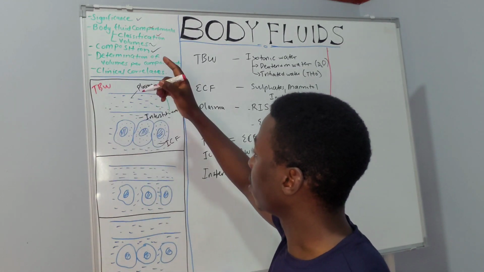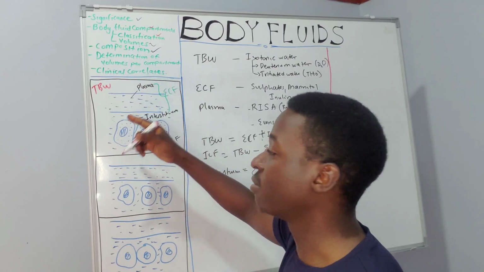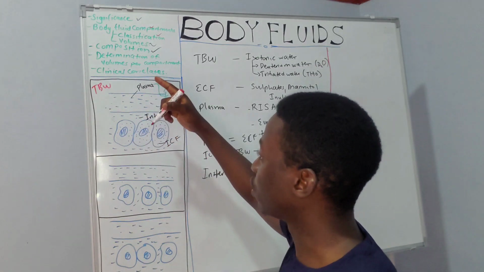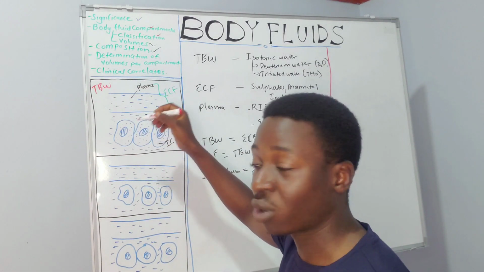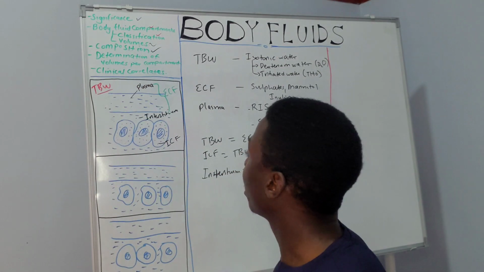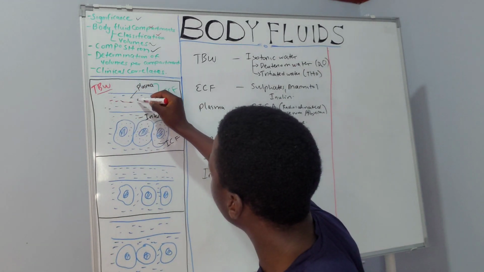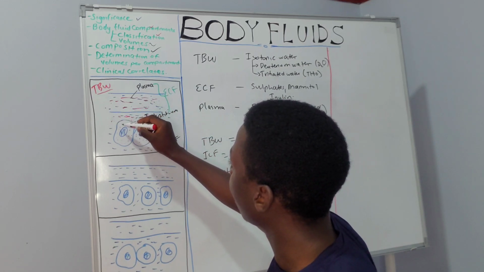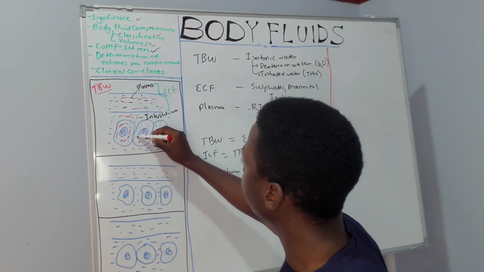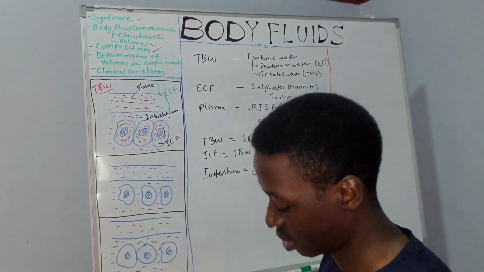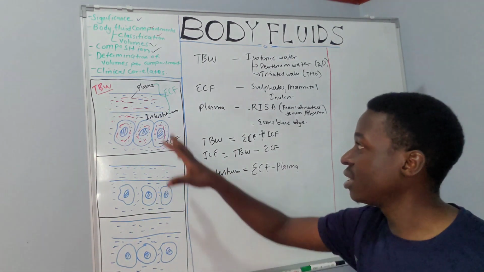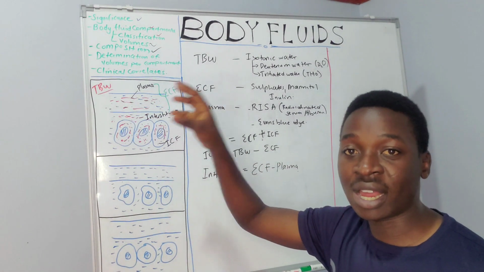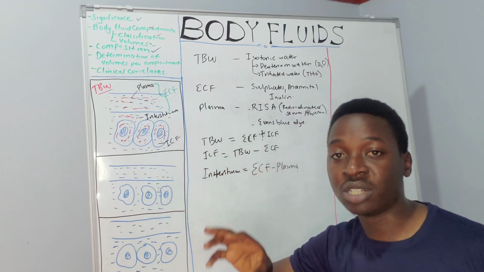So the first thing is we choose an appropriate marker. If you want to determine total body water, we choose an appropriate marker which should be able to diffuse or distribute all through the compartments. If the marker we are using is maybe deuterium water, it should be able to distribute within the plasma, within the interstitium, and also within the intracellular fluid compartment. That marker can then give us an accurate idea of the total body water.